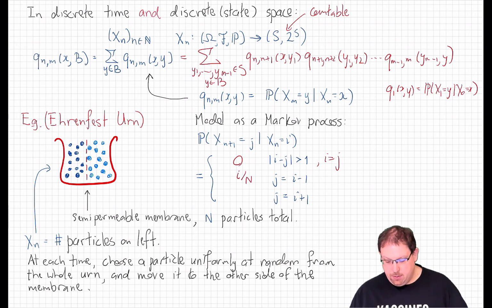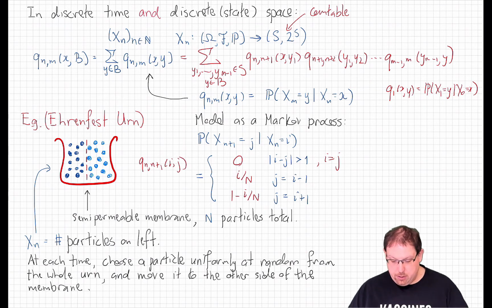Now, what about the other case where j is equal to i + 1? Well, we can do exactly the same analysis on that side, or we can alternatively say that, hey, for fixed i, we know that this is a probability measure in this set here. And so that means that if we sum up over all of the j's here, we have to get a total of 1. And we know that in all cases, other than j equal to i + 1, we either get 0 or i over n, which means that we have to have 1 − i/n here in order for this to be a probability kernel. So there are our one-step transition kernels, q_{n,n+1} from i up to j.